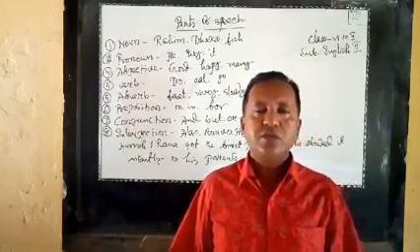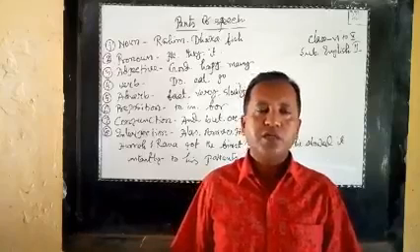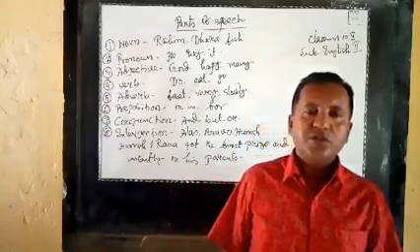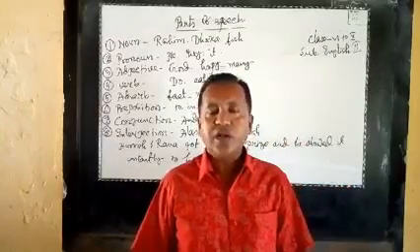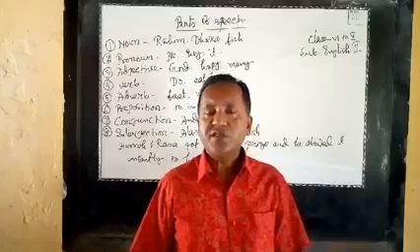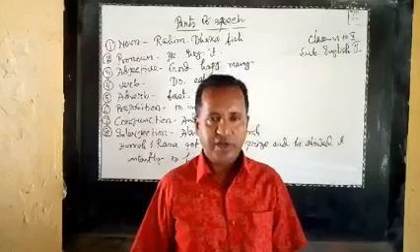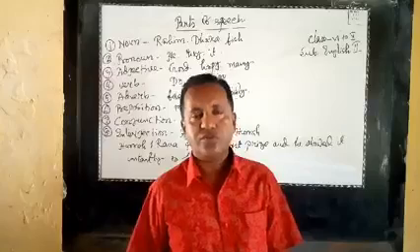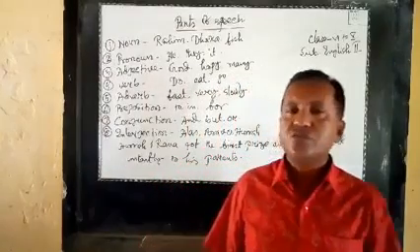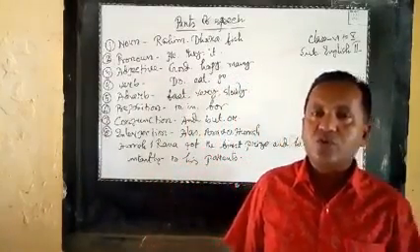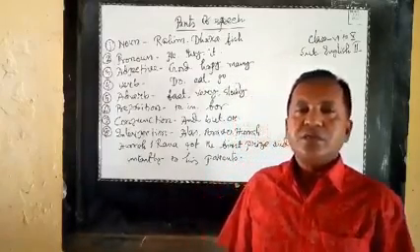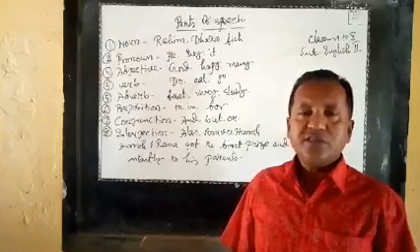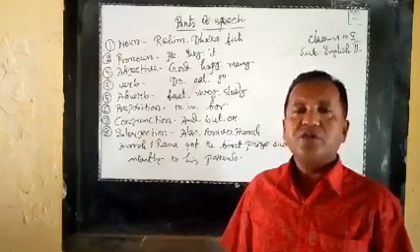Let's go to the lesson. Dear students, today we will learn about parts of speech in details. At first, we have to know what is parts of speech. Different kinds of words are called parts of speech.